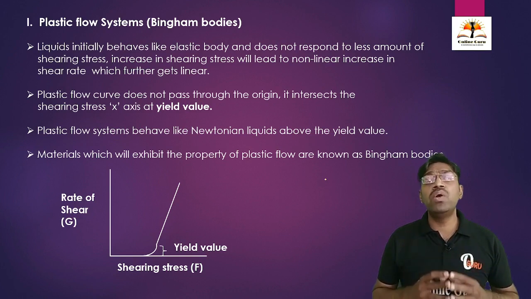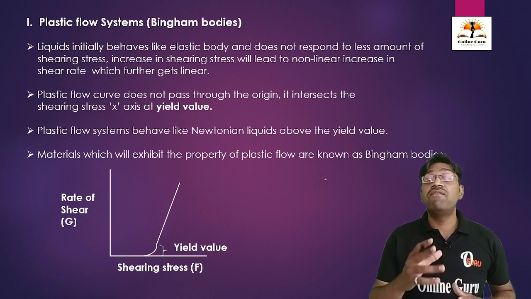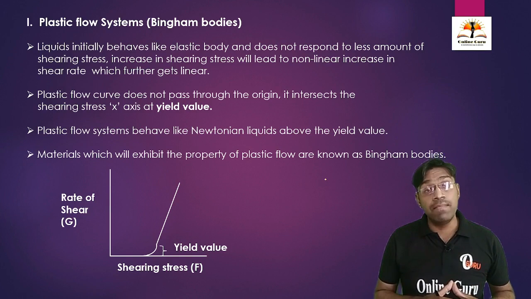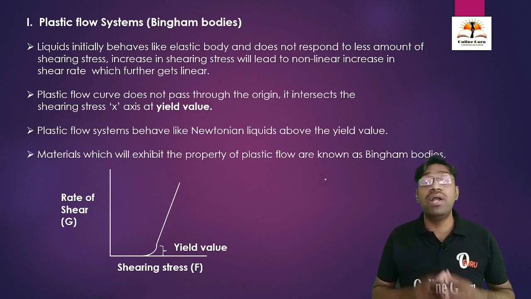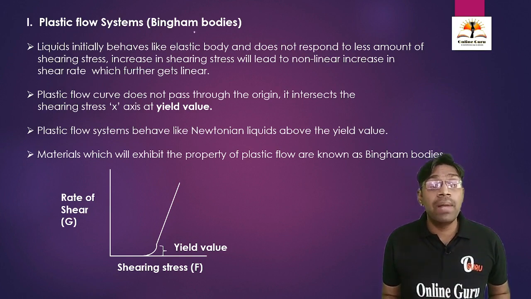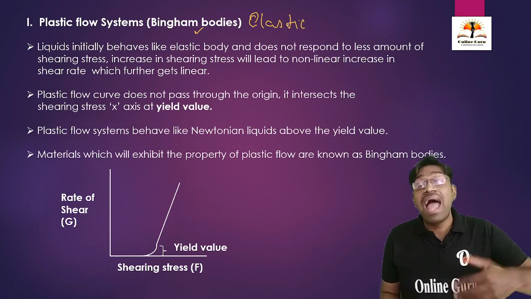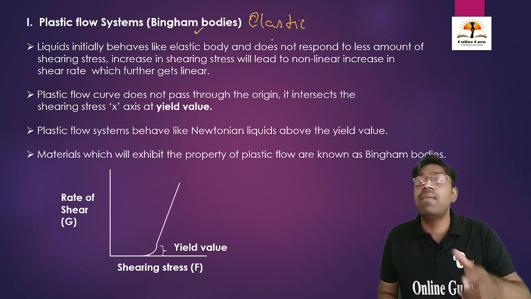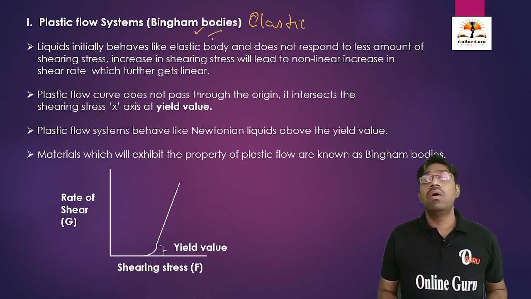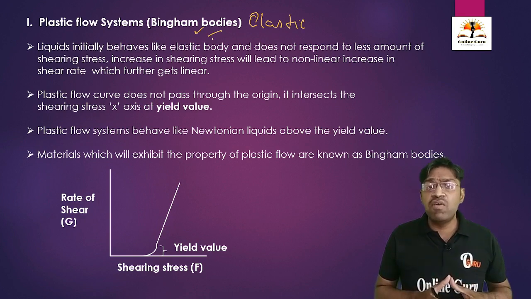Then under non-Newtonian systems, we are going to see the first point, that is the plastic flow system. It is also known as Bingham bodies. Bingham bodies are the particular systems which obey this plastic flow system. The bodies which act like a plastic flow system are called Bingham bodies. What is this plastic flow system?